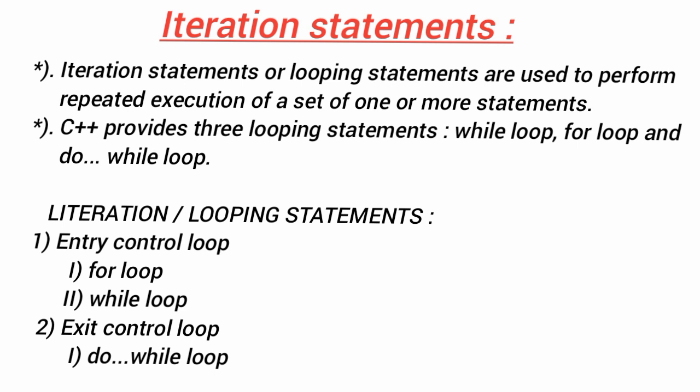Iteration or looping statements are of two types, that are entry control loop and exit control loop. The first, entry control loop, is classified into two types, for loop and while loop. The second is only one, do while loop. This second one is not an entry control loop, that's an exit control loop.